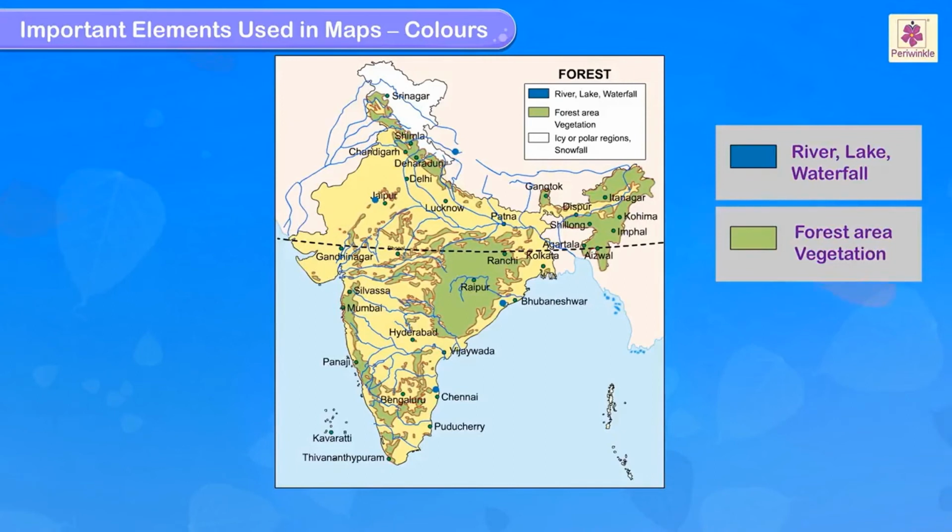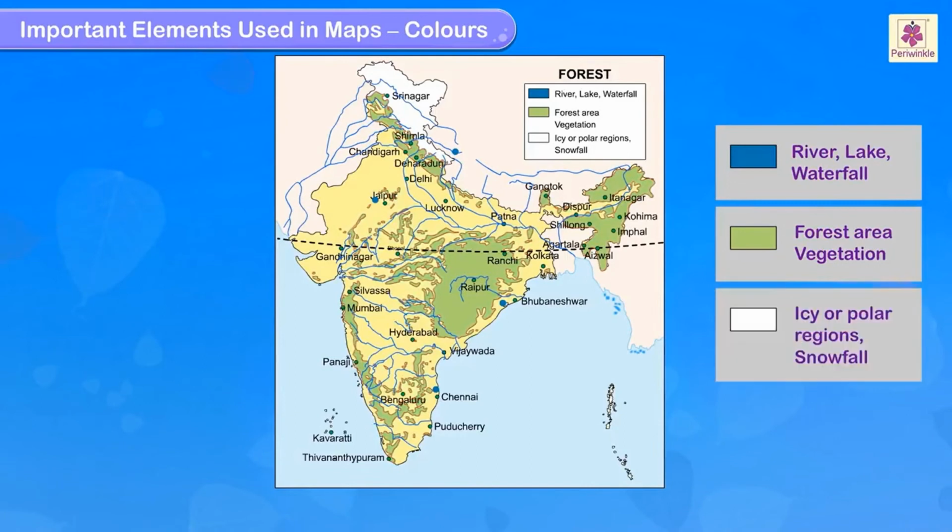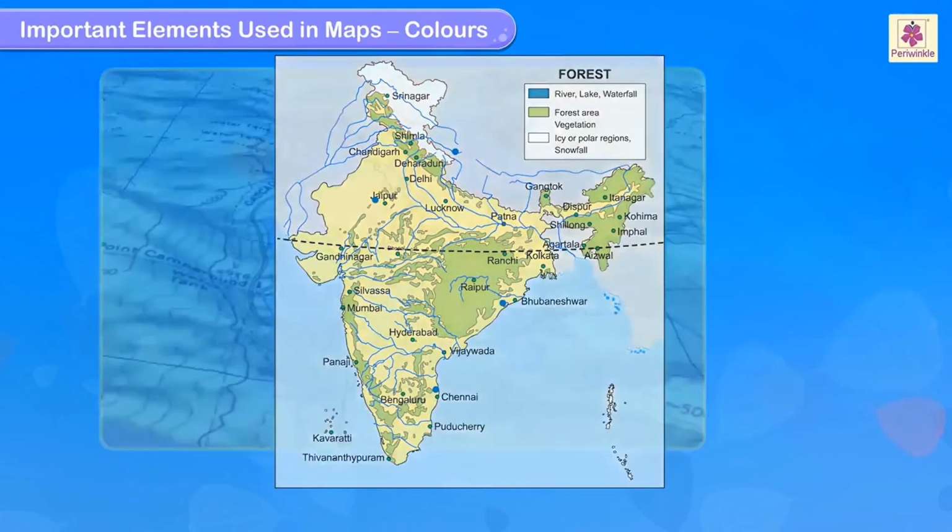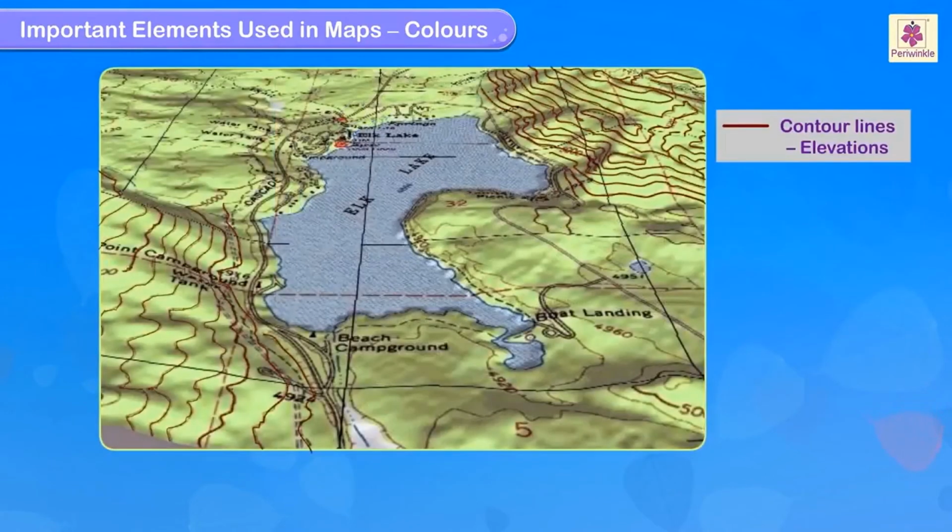Forest area is represented through green, that is vegetation. White is used for polar regions, that is snowfall. You can see Srinagar, which is covered with snow, we say. Okay. Next slide. Colors.